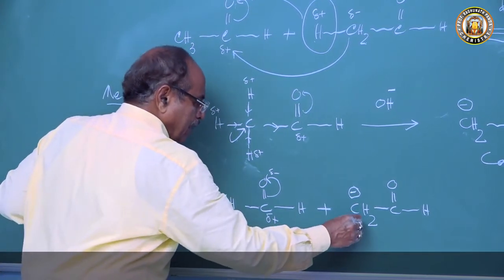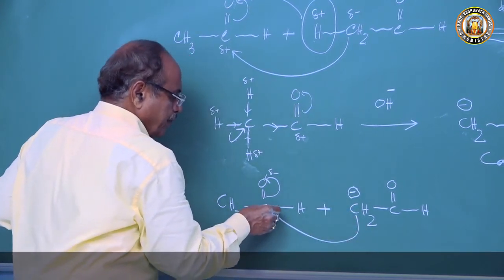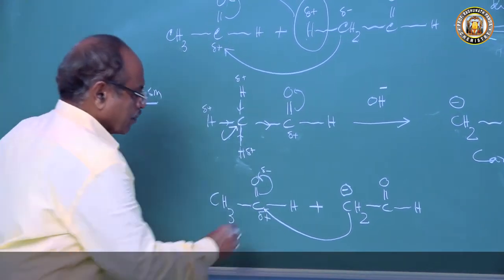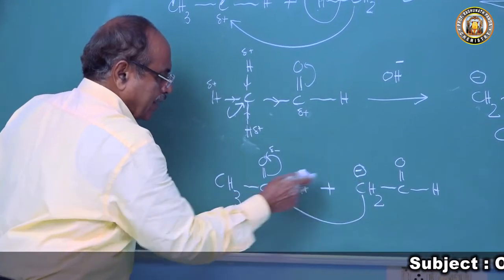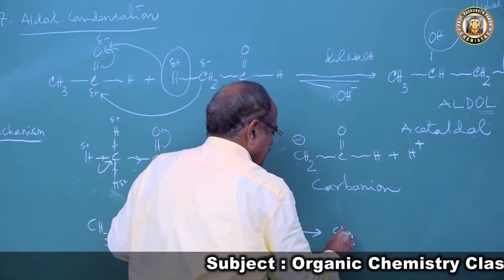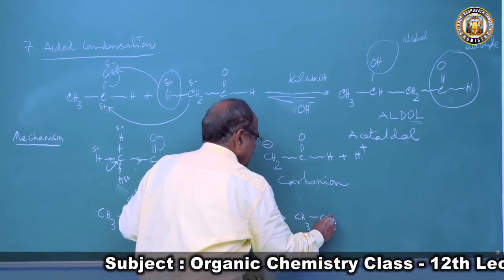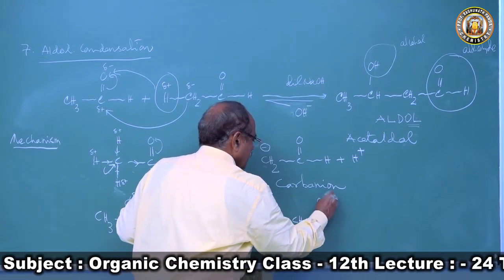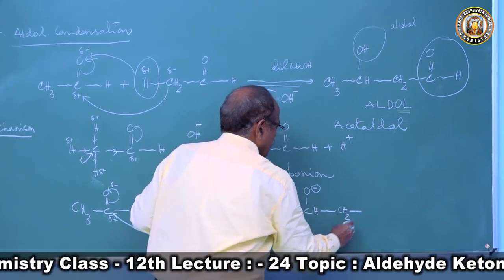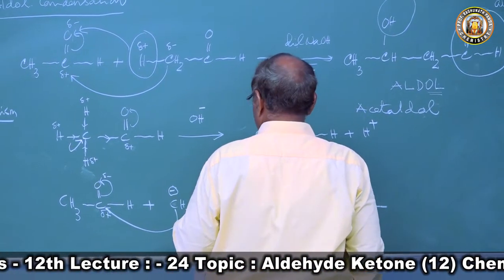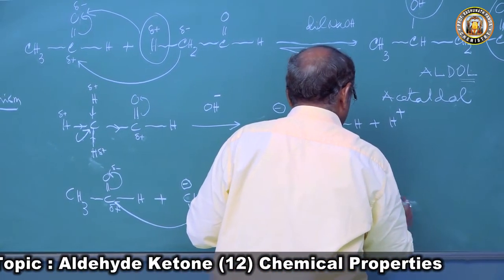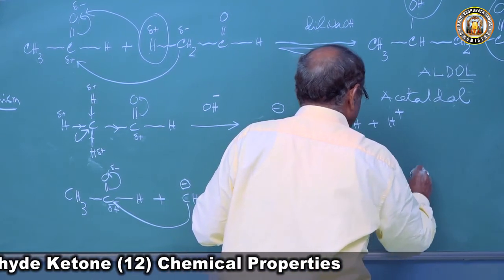So the carbanion attack takes place at this compound CH3CHO, to the carbonyl carbon. To the carbon, the carbanion attack takes place and it produces a product as CH3, CH, O minus, then CH2, then CHO. The CH2CHO it forms.